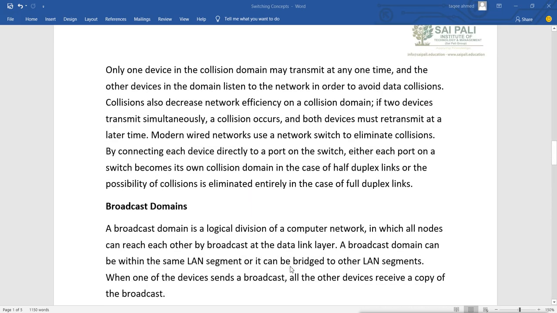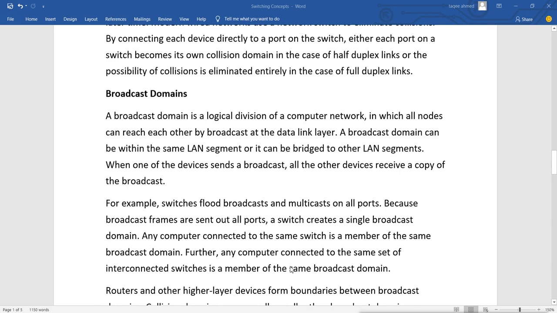Now the other side is the broadcast domain. Now when we talk about broadcast domain, what is it? A broadcast domain is a logical division of a computer network in which all nodes can reach each other by broadcasting at the data link layer. A broadcast domain can be within the same LAN segment, or it can be bridged to other LAN segments. When one of the devices sends a broadcast, all the other devices receive a copy of the broadcast.